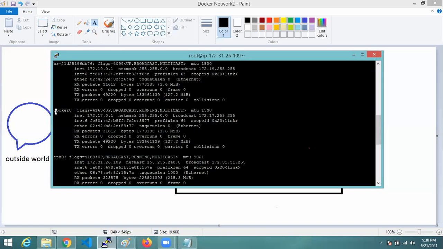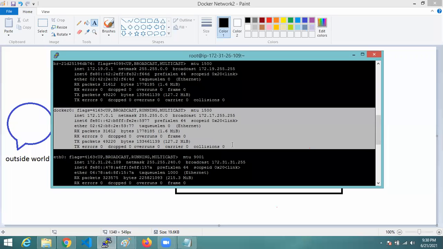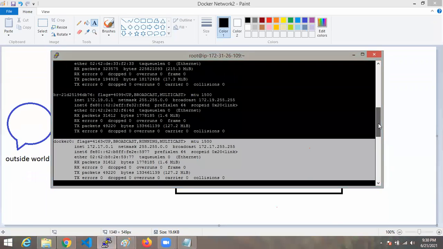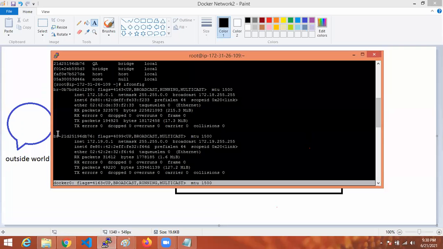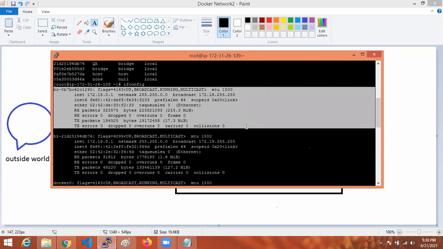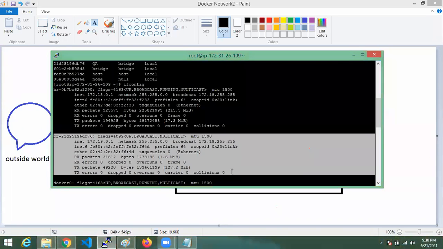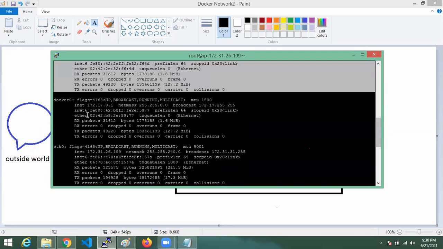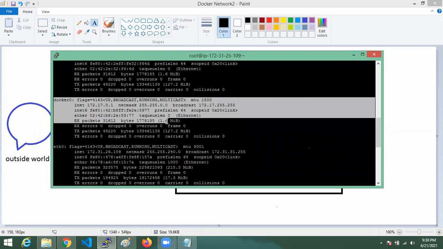Okay, docker0 is the default network, that is bridge, and above that we created networks like Dev network and QA network. For those networks also, we have entry points like docker0. Docker0 is the entry point for your default bridge network.